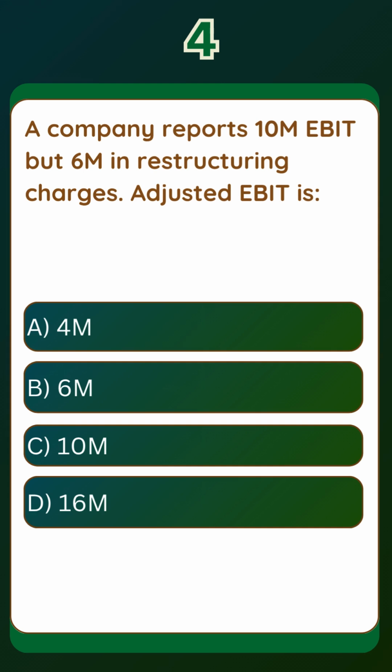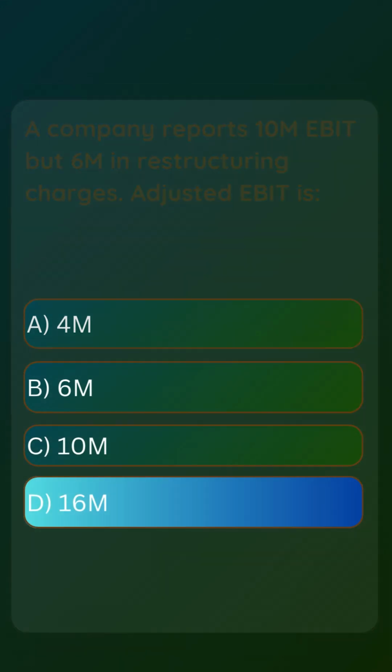Question 4. A company reports 10 millions earning before interest and taxes but 6 millions in restructuring charges. Adjusted earning before interest and taxes is. The correct answer is option D.